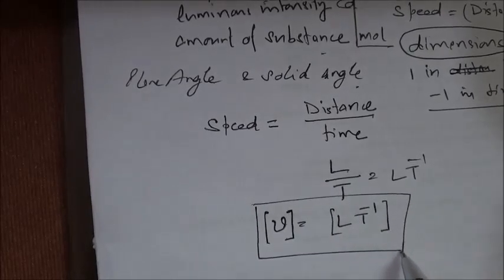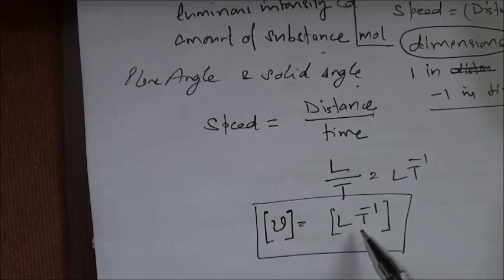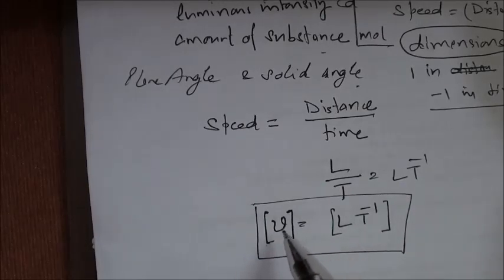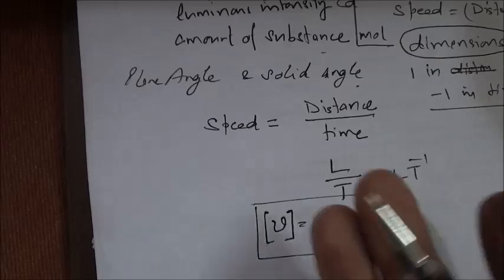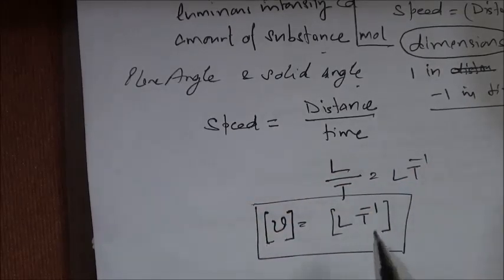So we will use these square brackets to write the dimensional formula of any quantity, because otherwise it gives an impression that v is equal to LT minus 1, or F is equal to MLT minus 2. It gives an impression as if the value of force or speed is this, which is actually not correct, right? So for dimensions we shall be using this.